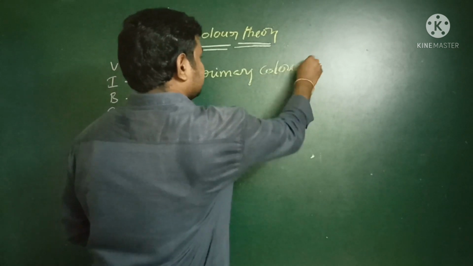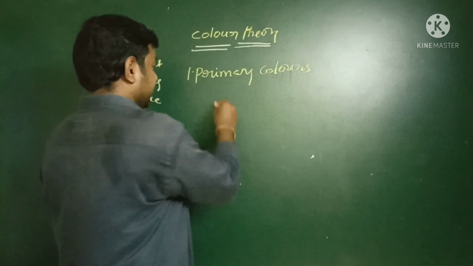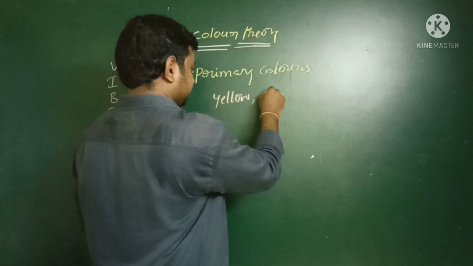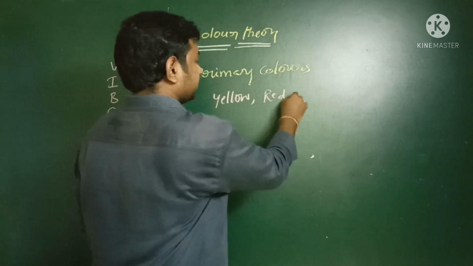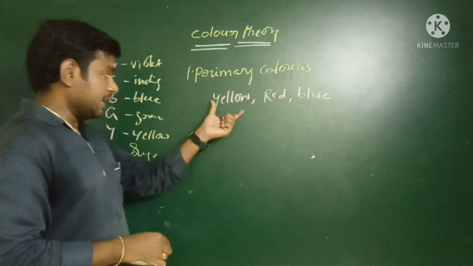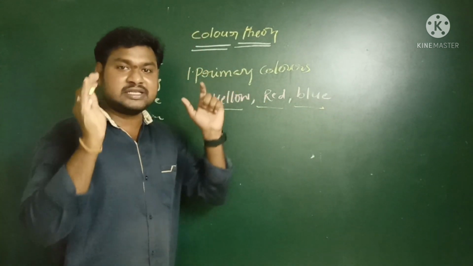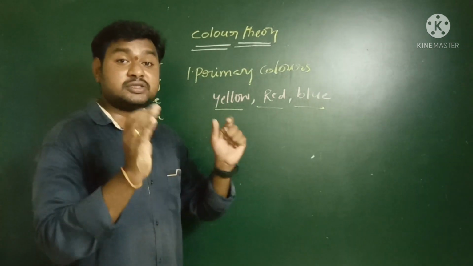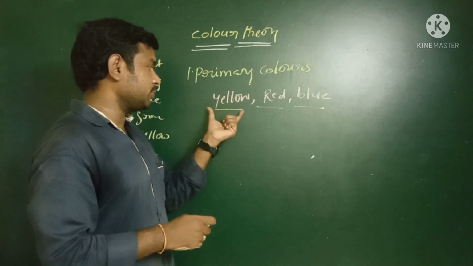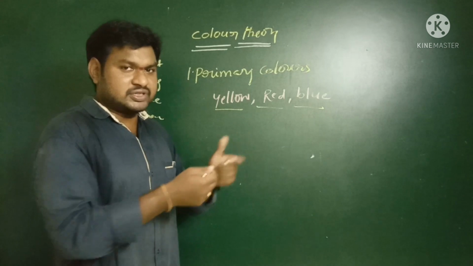Primary colors. So what are called as primary colors? Look at here: yellow, red and blue. Once again I am repeating, yellow, red, blue. These are called as primary colors, which are also called as parent colors. Okay children, what do we call the parent colors? Yellow, red, blue. So this is the information of the primary colors.